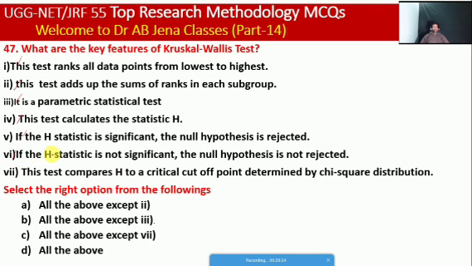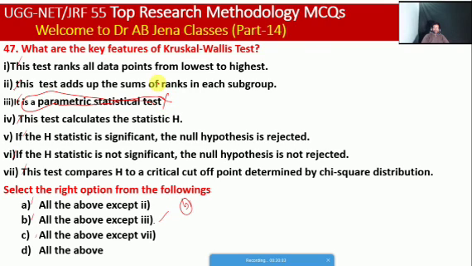Sixth, if the H statistic is not significant, the null hypothesis is not rejected. So this test compares H to a critical value point determined by the chi-square distribution. So friends, select the right option from the following. A, all the above except 2; B, all the above except 3; C, all the above except 7; D, it's all the above. So friends, here B is the right option. So that is the Kruskal-Wallis test. It is a non-parametric statistical test. So it is not the feature in